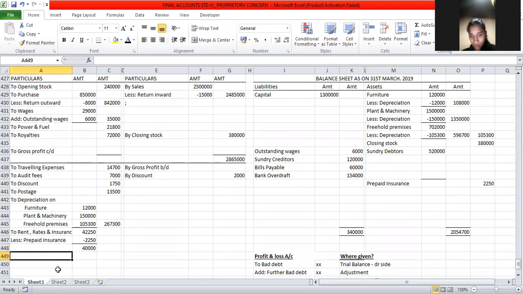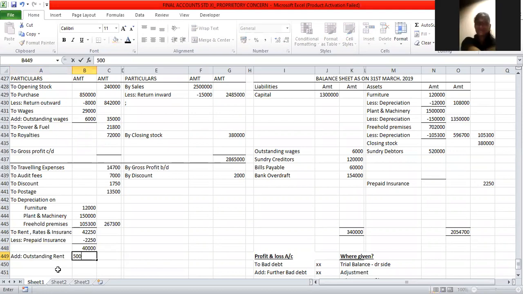One more adjustment, that is add outstanding rent. Why am I doing both here? Because only one heading is written for rent, rates and insurance. That is why the rent outstanding is also added to that. The outstanding rent amount is 5,000. So 40 plus 5, that is 45,000 rupees will be taken into the outer column, 45,000.